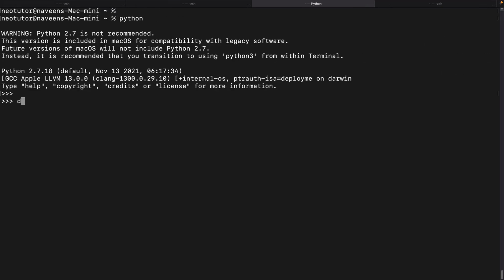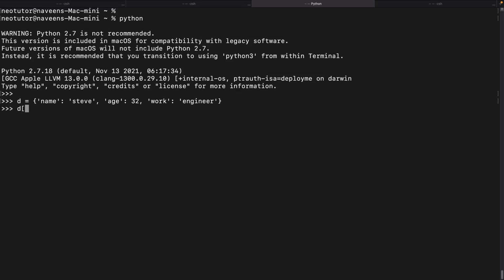Okay, let's define some dictionary. D equal to name, which is Steve, age 32, profession, let's say work, engineer.